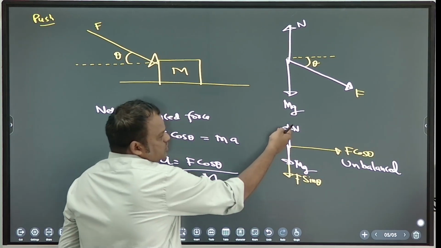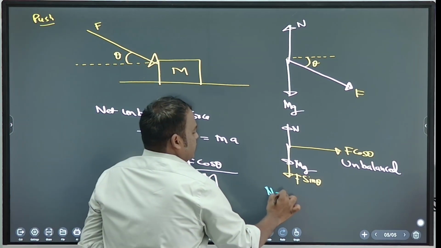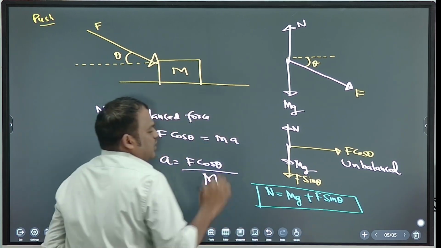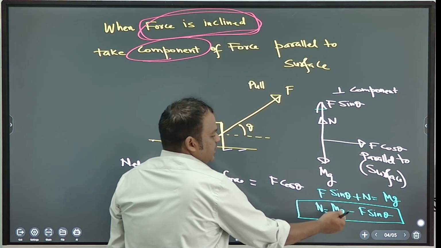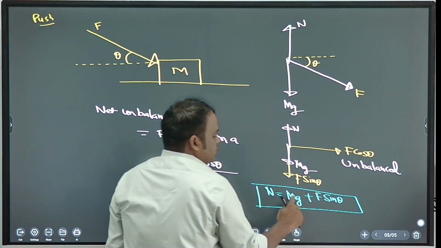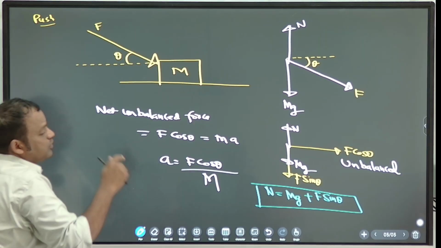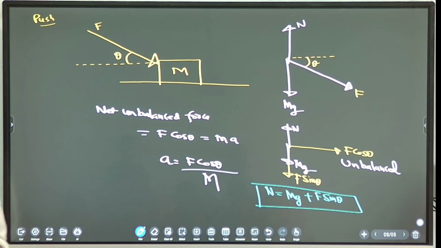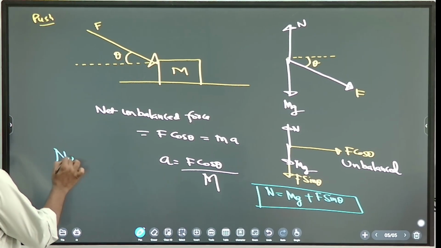Find normal here. So what you write? N is equal to mg plus F sin theta. N is equal to mg plus F sin theta. Okay. So now you observe the normal value. In the previous case, mg minus F sin theta. Now it is mg plus F sin theta. So in which case normal is more? During push or during pull? During push, normal is more. Okay. So note down, note down. So when you push this chair, more normal is there. When you pull this chair, normal is less. So note down.